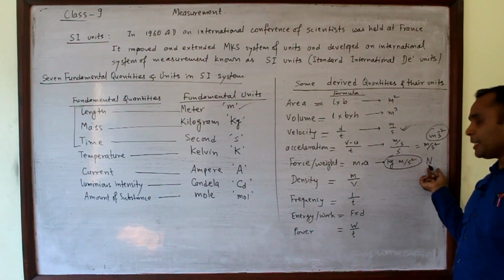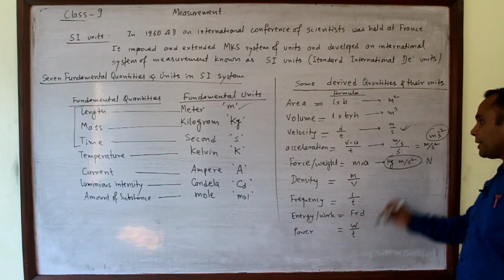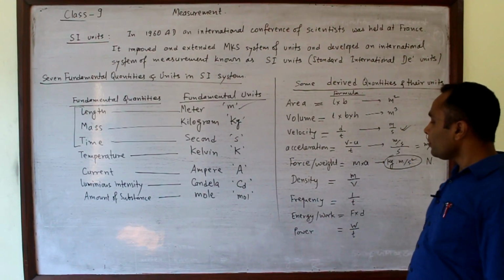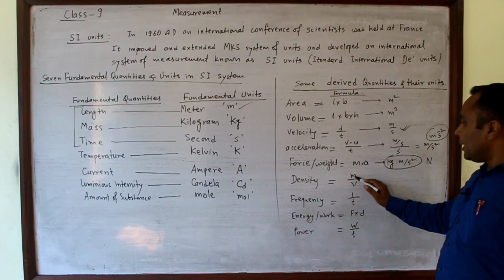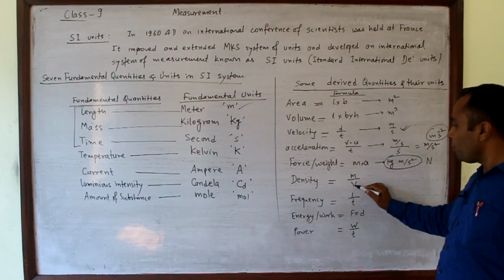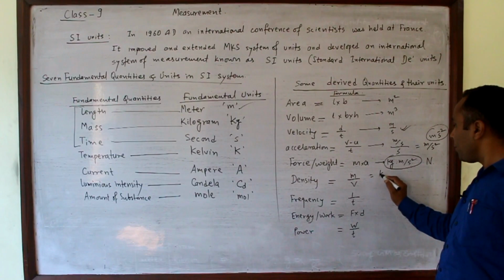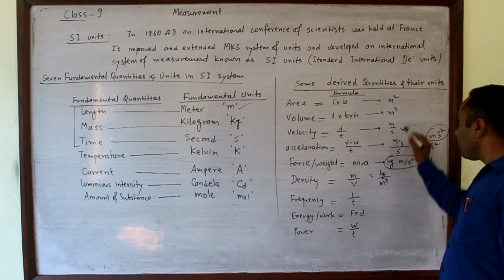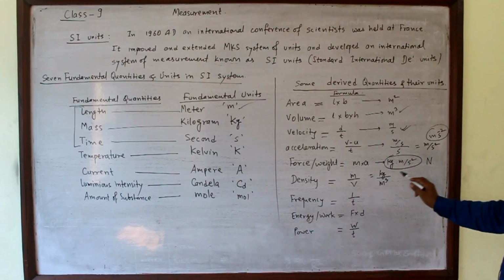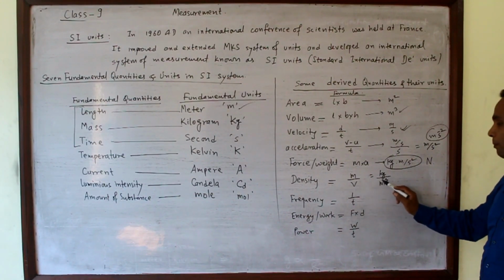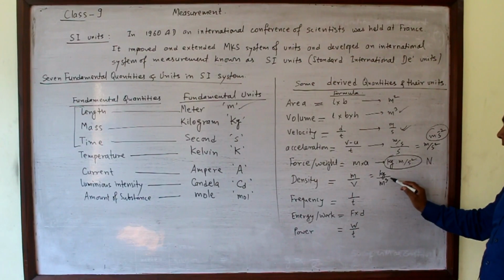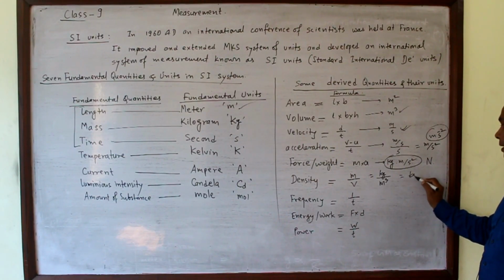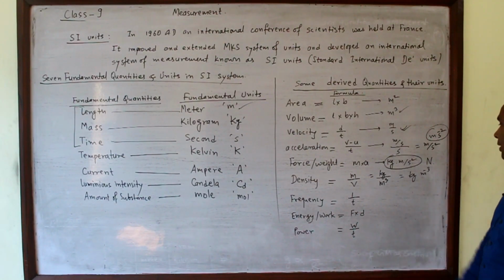Newton represents kg meter per second square. Now density, its formula is mass per unit volume, mass is measured in kilogram and volume in meter cube. In this way, density unit is kg per meter cube.